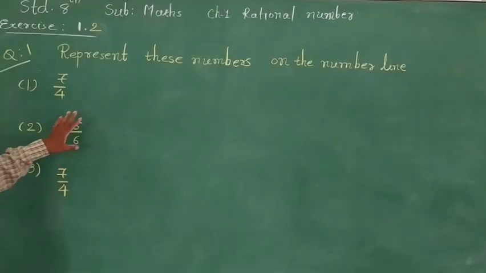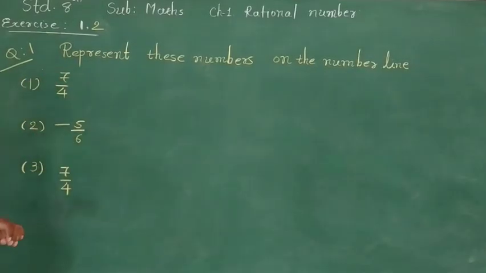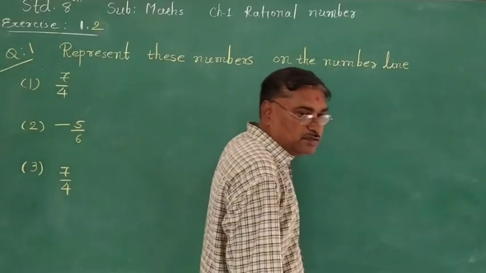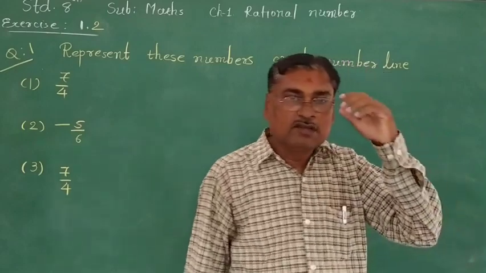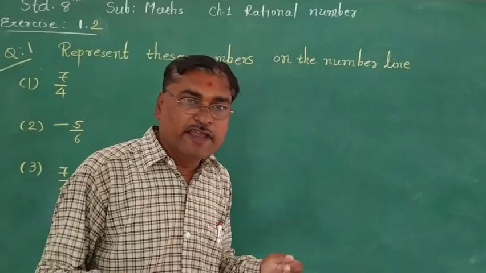Now next, exercise 1.2, question 1. Represent these numbers on the number line. We are already familiar with the number line.